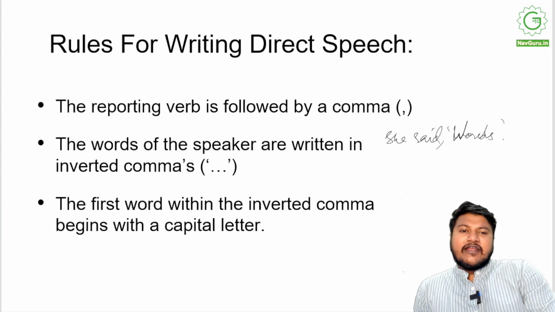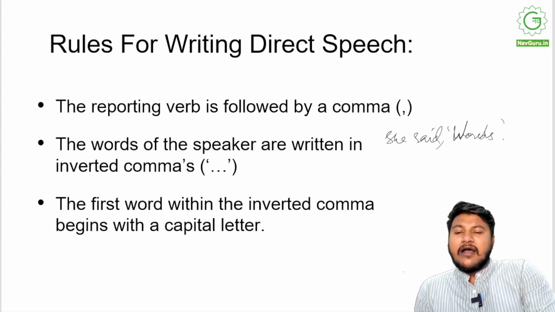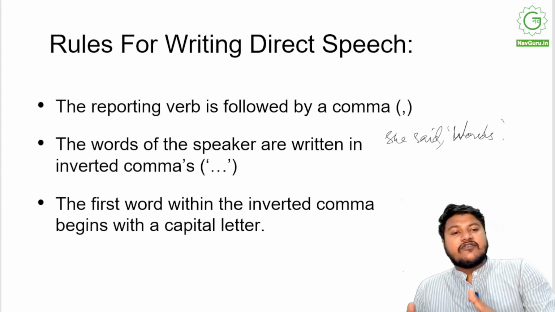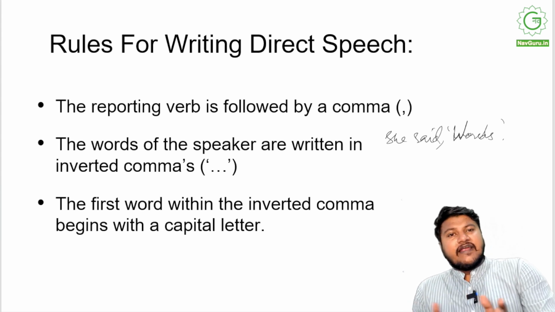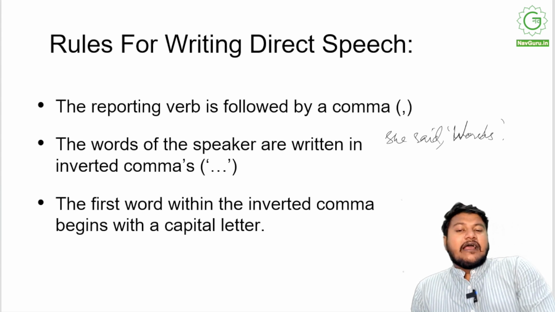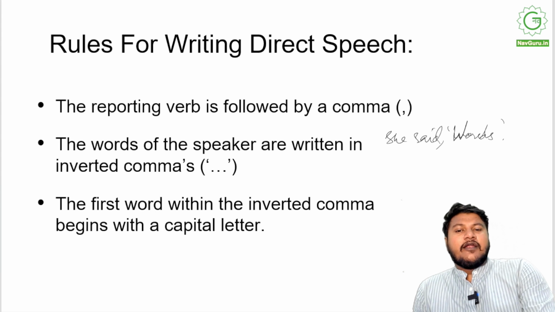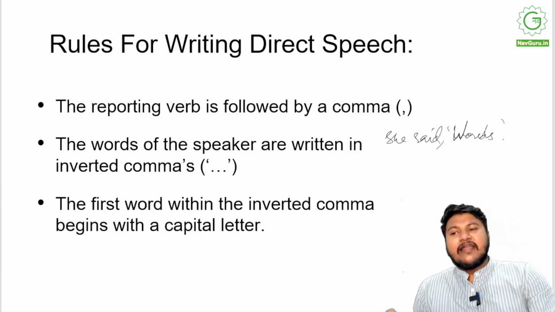The 3 rules for writing direct speech are: the reporting verb is immediately followed by a comma, which is then followed by the inverted commas in which the words of the speaker are written. She said, "Sit down," right? And the first word within the inverted commas begins with a capital letter. These are the only 3 rules for writing direct speech.